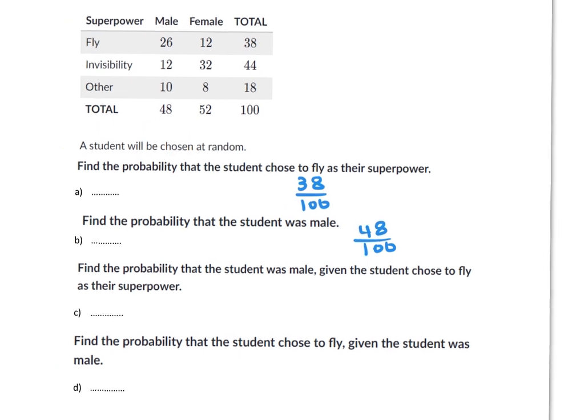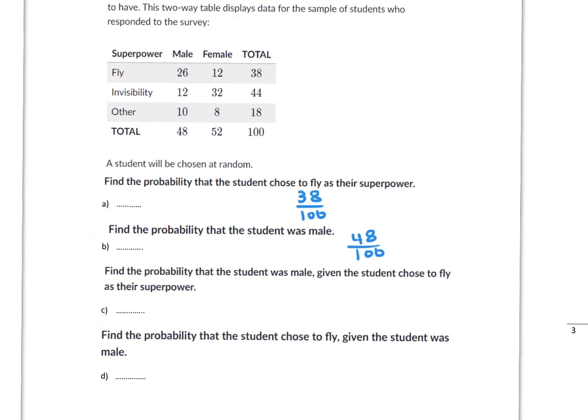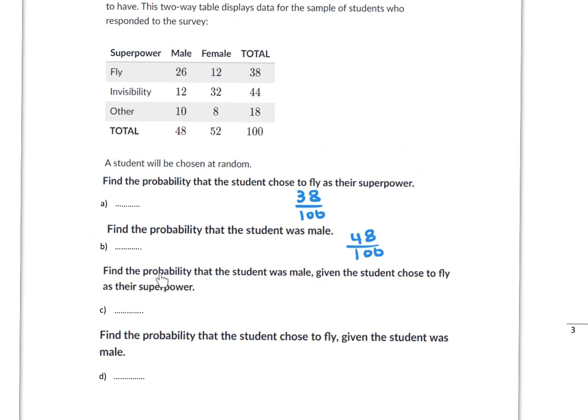Now for C. Find the probability that the student was male given the student chose to fly as their superpower. So how do we solve this? The denominator is 38. How many students chose to fly? 38. So this is our denominator, 38.